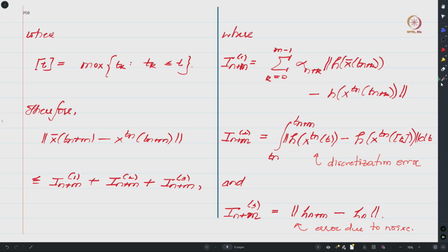And this basically is the gap between your linearly interpolated trajectory and the ODE trajectory. In the next class we will show you how to bound these three terms. This term we have already shown goes to 0 as n increases. So it only remains to bound this expression and somehow handle this expression. In the next class we will show you how to deal with these terms.